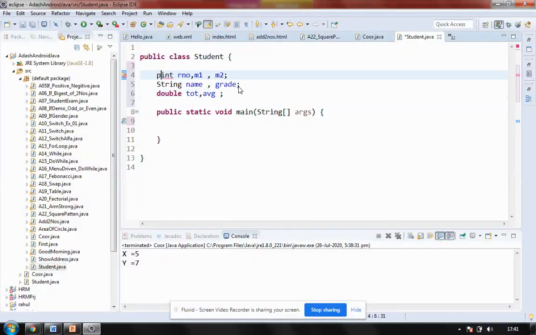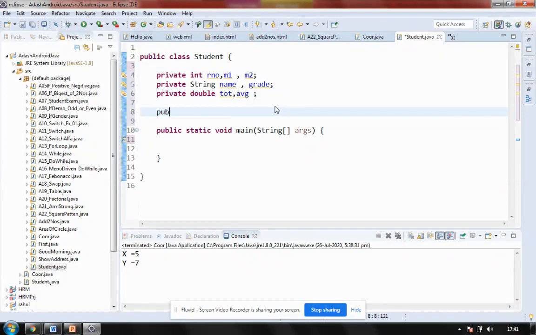All of them have to be private. I define all of them as private. Copy, paste, paste. All have been defined here. Now I am to write a function which sets the values for these. So I'm saying public void setData, and to set this data, the D is again capital.